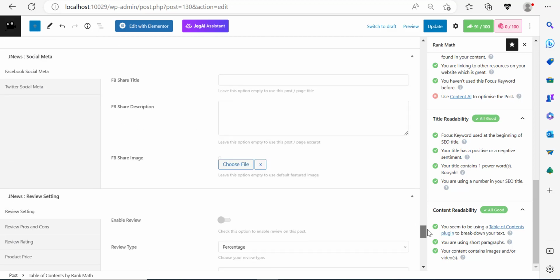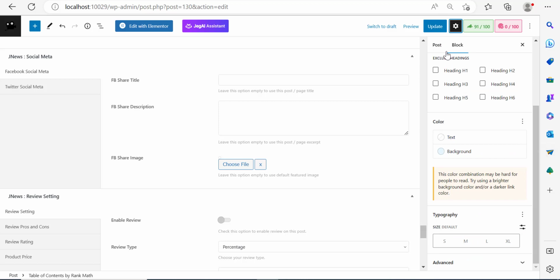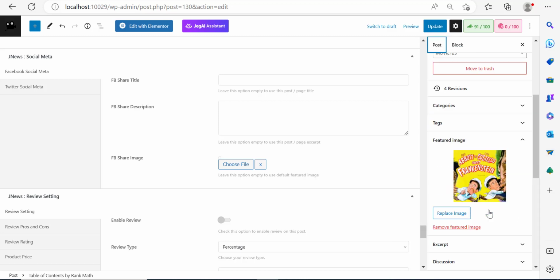So let's go ahead and explore more stuff about this. Now, here's what you gotta know over here. Now, when it comes to the Jnews social meta items or social meta elements, this is in case you want to display a different title, description, and image for Facebook or for Twitter, because you can just do that. Now, in our case, the featured image that we have used is this one right here, this one of Frankenstein.